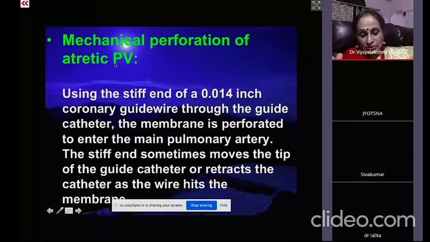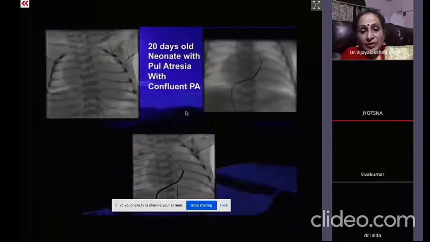Madam, can we cut short a little bit about this mechanical perforation, because we have a more extensive discussion by